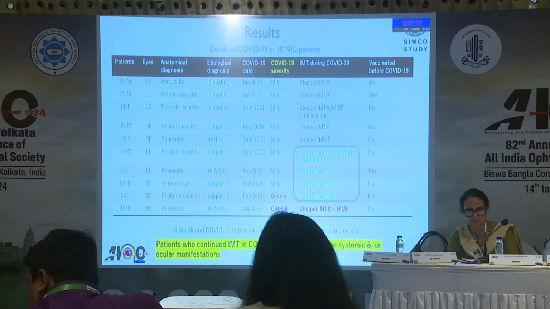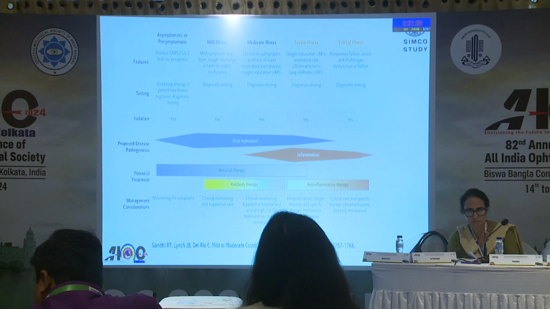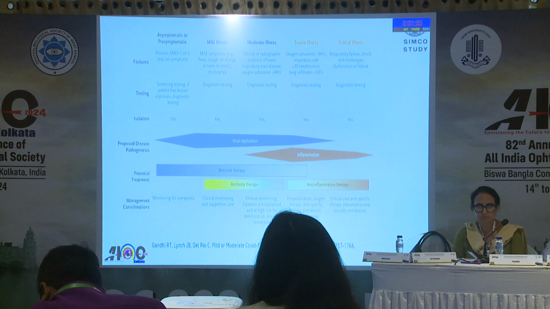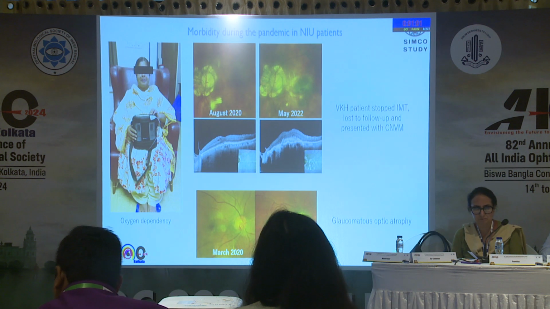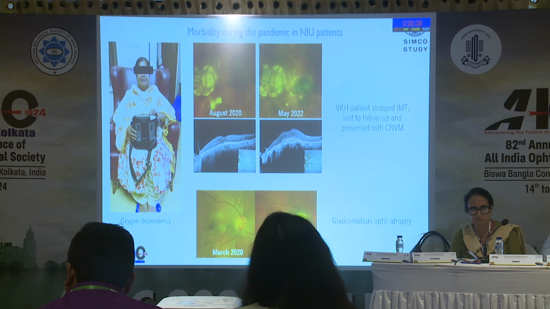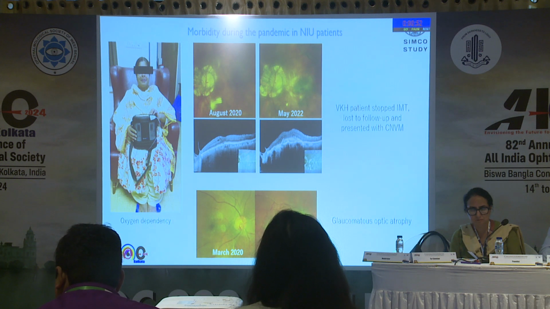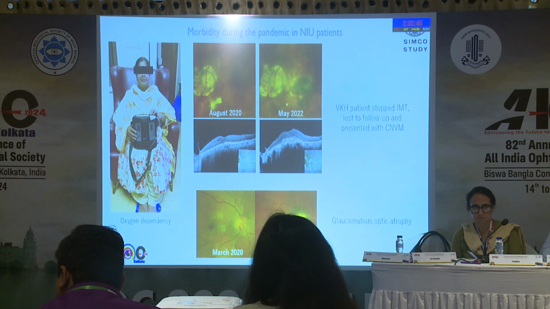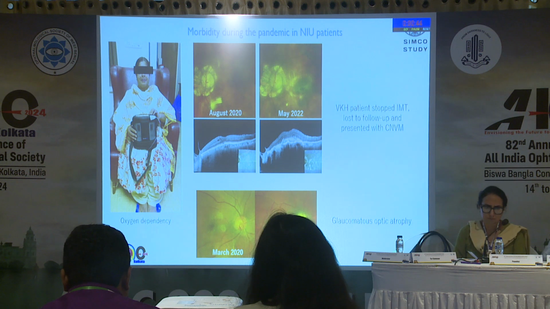So in our experience, patients who continued the IMT in COVID did not have severe systemic or ocular manifestations. We know that in critical illness due to COVID, inflammation plays a much greater role than viral replication. So maintaining IMT was beneficial. This is the morbidity details in our study. One lady became oxygen dependent, but she survived the severe COVID because she was on IMT. Another patient who was lost to follow-up because of the lockdown developed CNVM and lost vision. Another patient lost vision due to glaucoma.